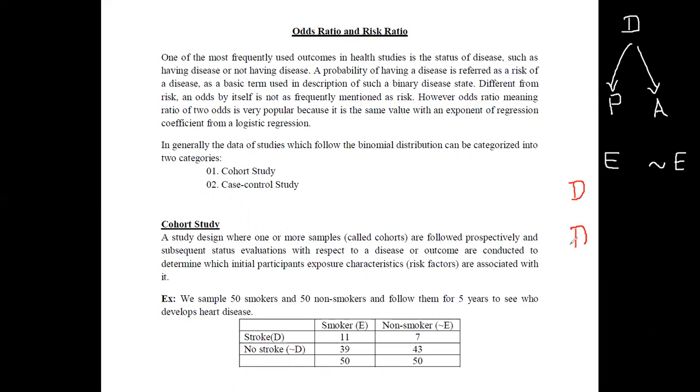So if you perform the experiment in this form, first of all you identify these exposures and the non-exposures.